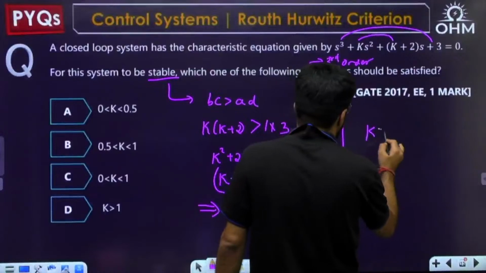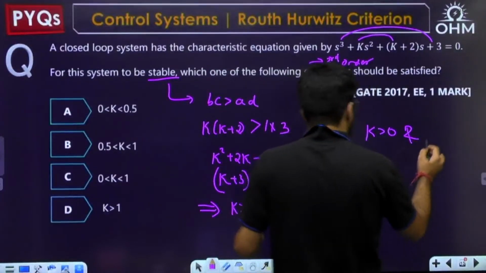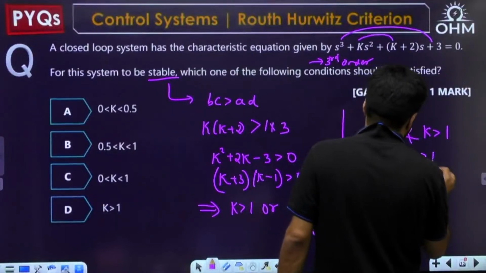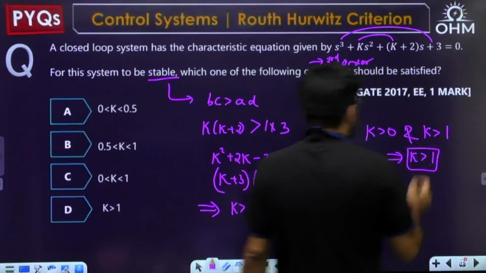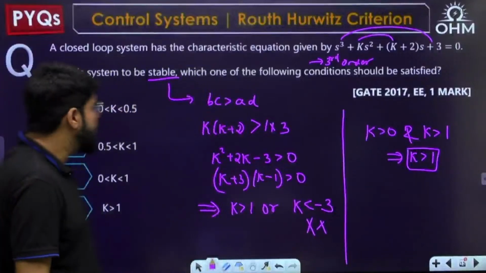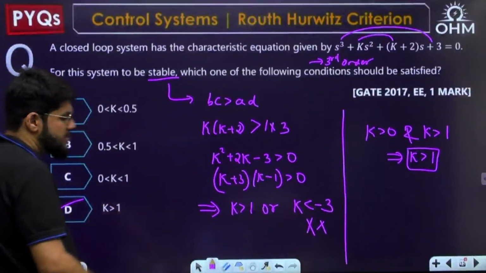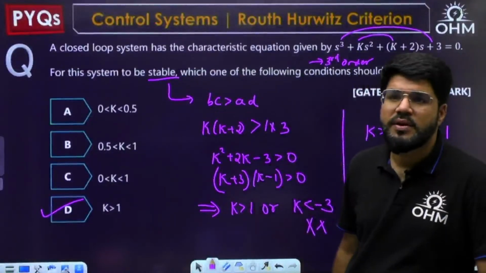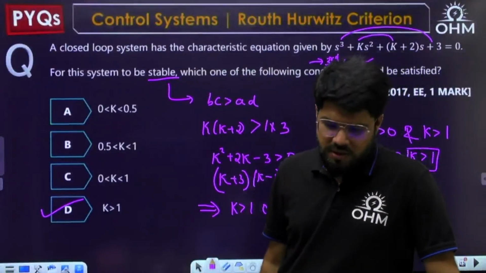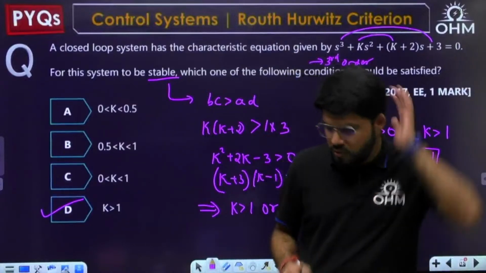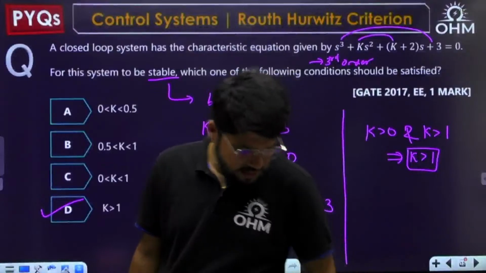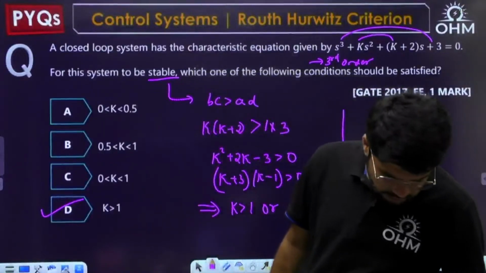So K should be positive and K should be greater than 1. That means K should be greater than 1 only. It is greater than 1, so automatically it is greater than 0. So what is the answer required? K greater than 1, option number D. For the system to be stable, K must be greater than 1. You can use these conditions for third order especially.